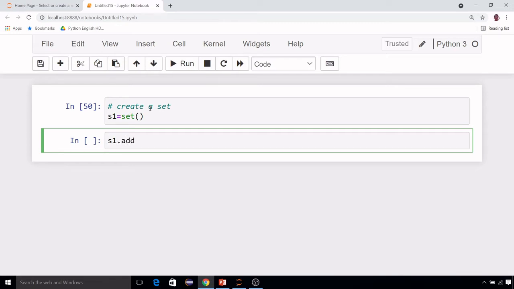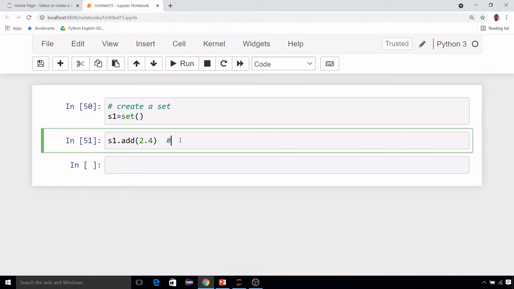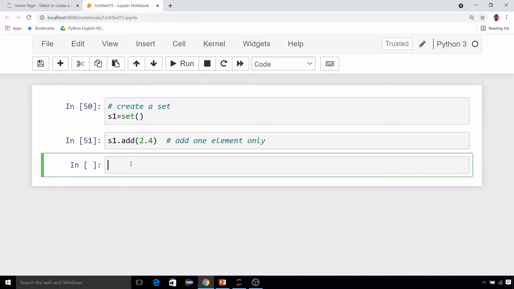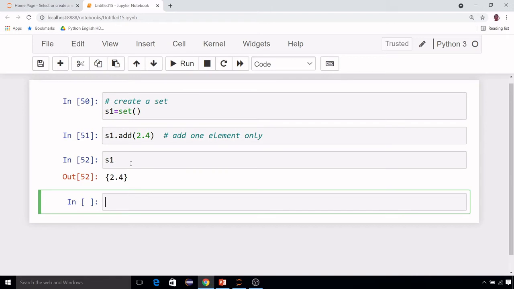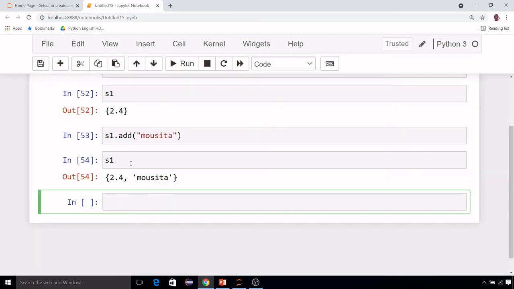So add is a function with the help of which you can add an element. But add will add one element only. If you print, you will get only this one. S1 dot add, suppose, my name. This will also add the element.